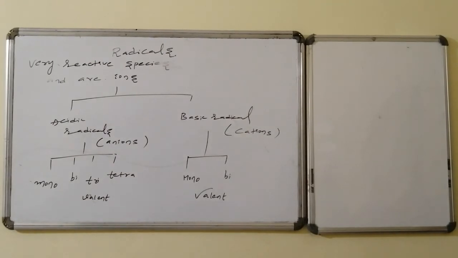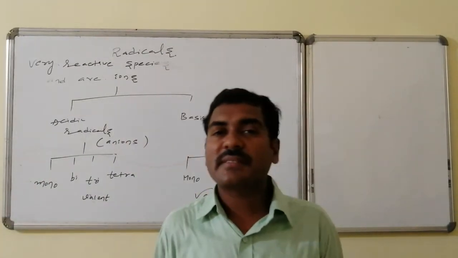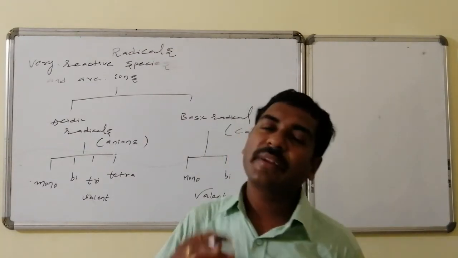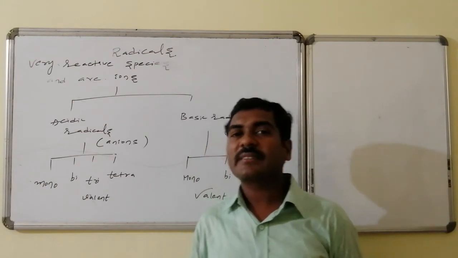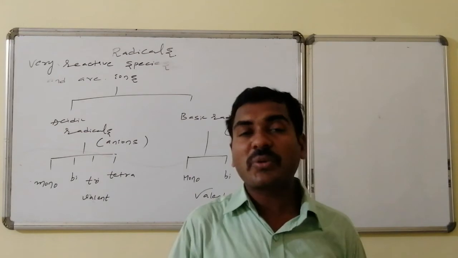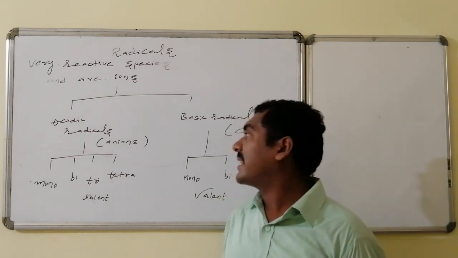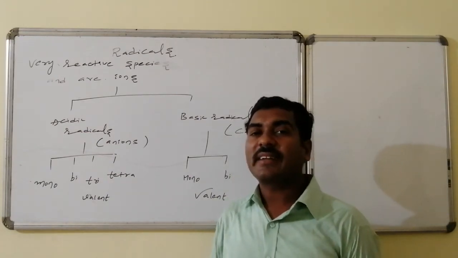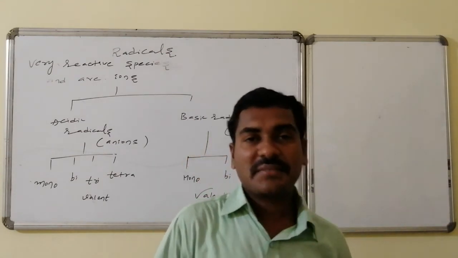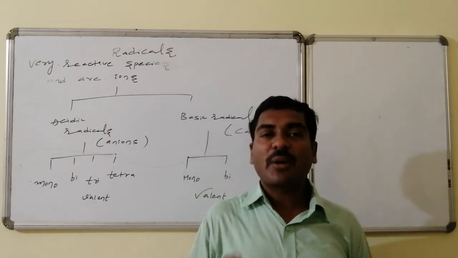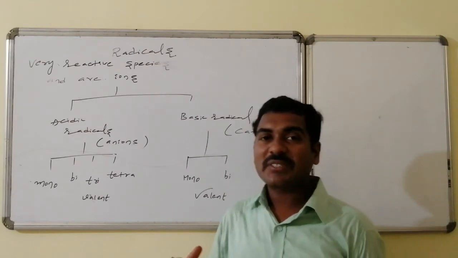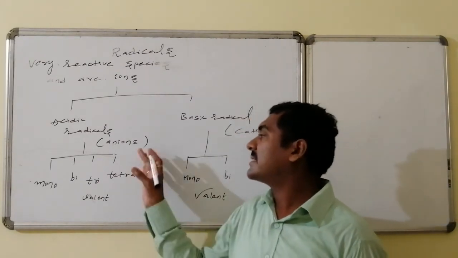Radicals. In general, radicals are very reactive species. The basic meaning of radical is different, but for our ease of understanding, here radical means ion, and these are divided into two categories: acidic radical and basic radical. An acidic radical is the radical always associated with acids. That is, after the common portion H plus, the remaining part is the acidic radical. A radical associated with acids is an anion.